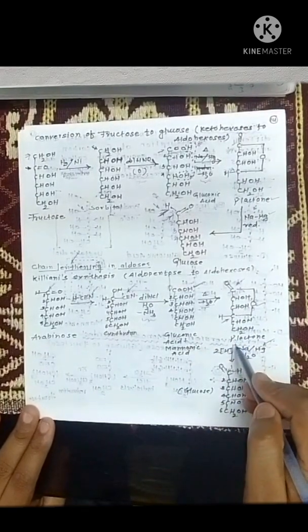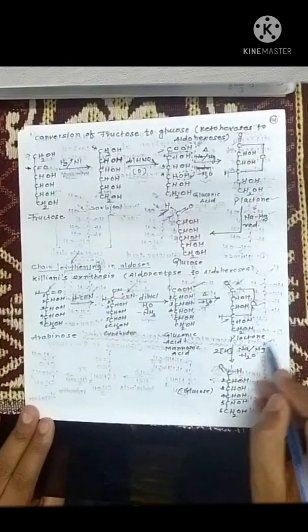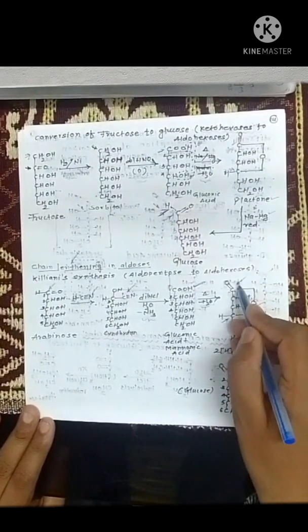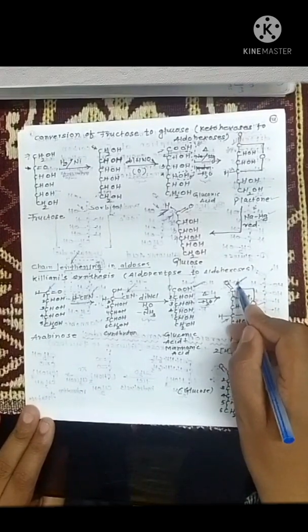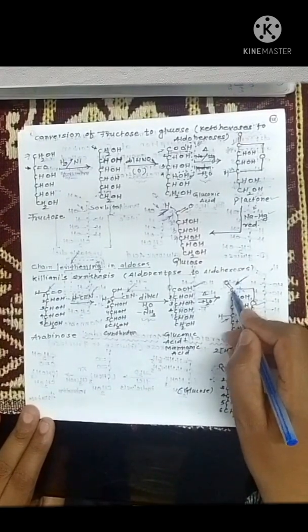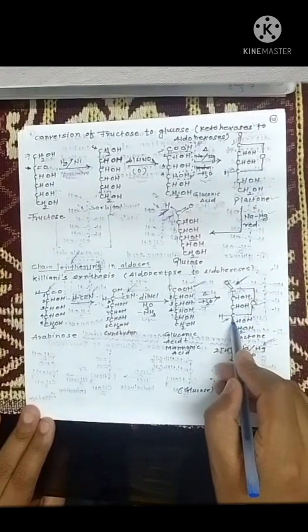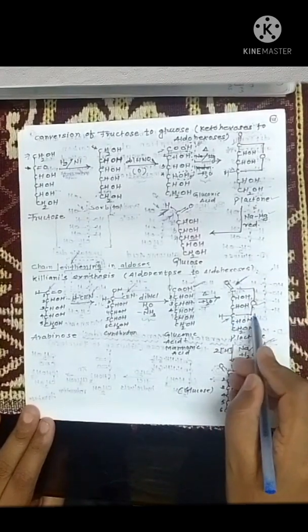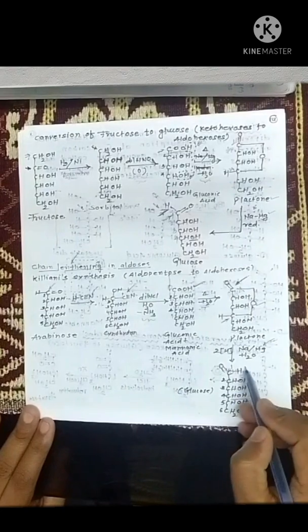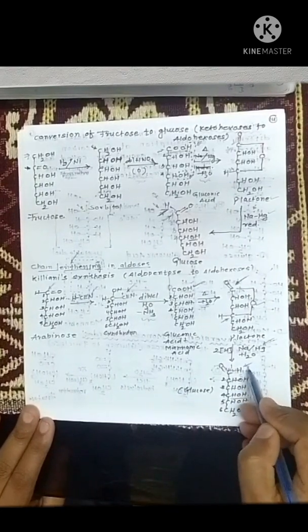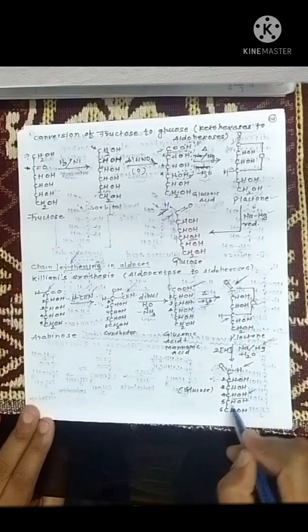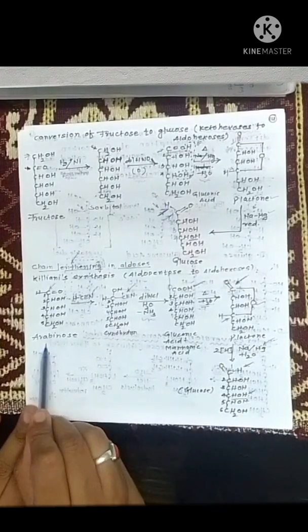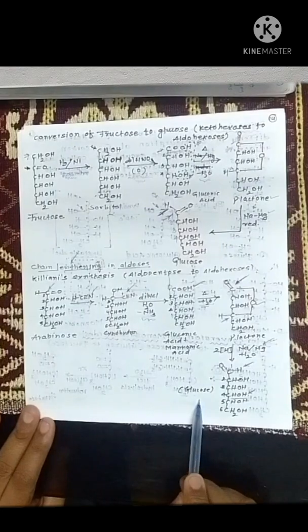When this gamma lactone is reduced, this group is converted into carbonyl. This group is converted into aldehydic CHO, and this C4 carbon comes as a CHOH. Just see here, and this is what we got, glucose. So from arabinose we synthesized glucose.